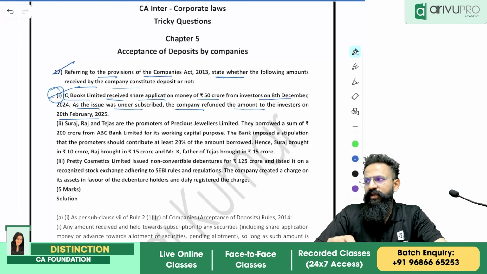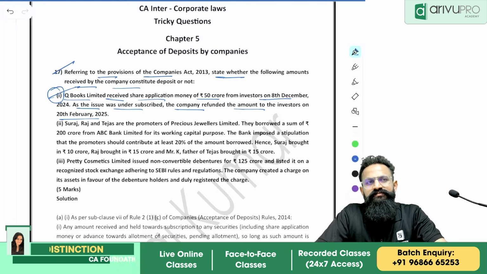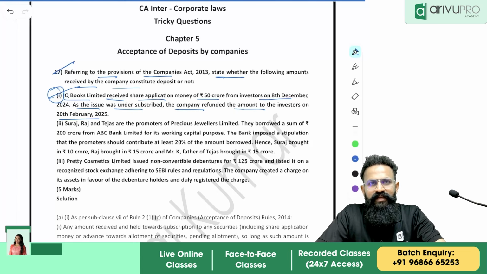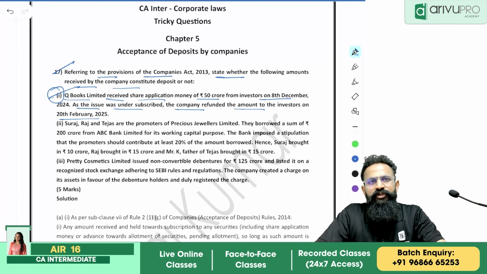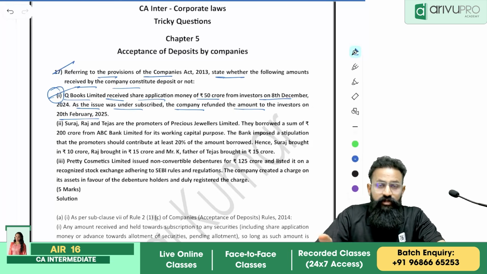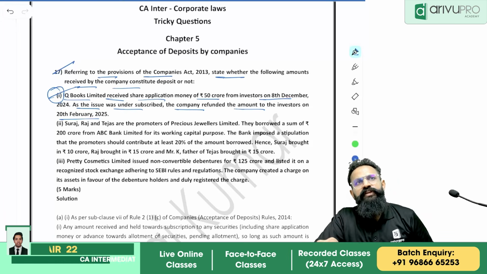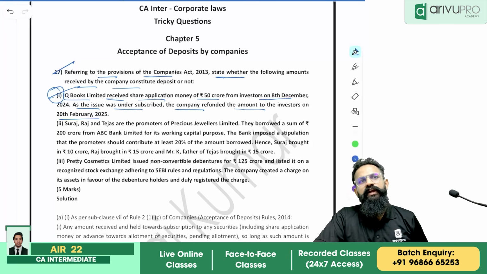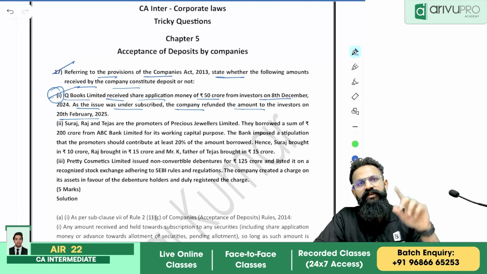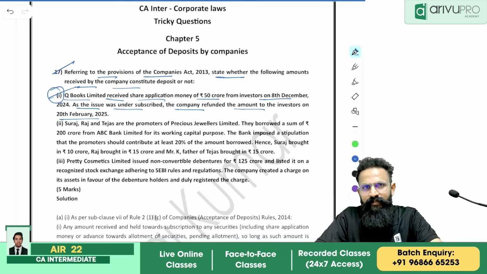Now you guys know one scenario, people. Whenever you have received share application money, you need to make the allotment within 60 days. If you're not able to allot, then you need to refund it within 15 days. That's the whole process. So technically, how many days do you get? You get 75 days from the date of receipt of share application money.